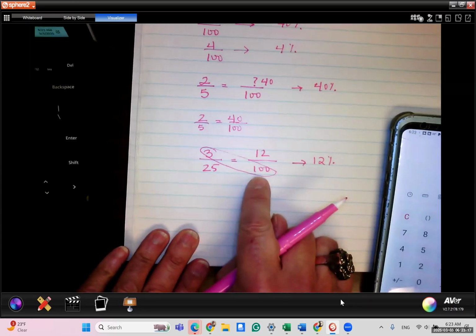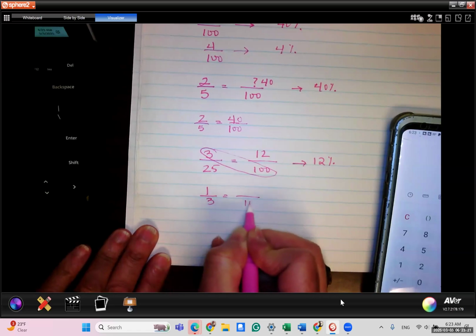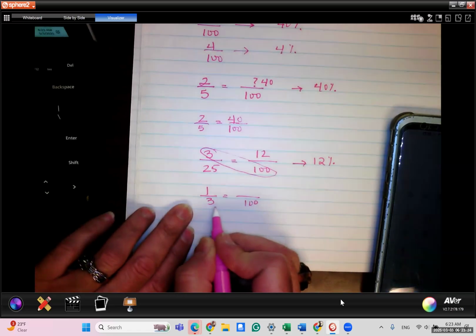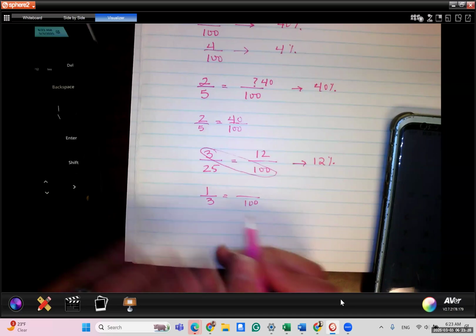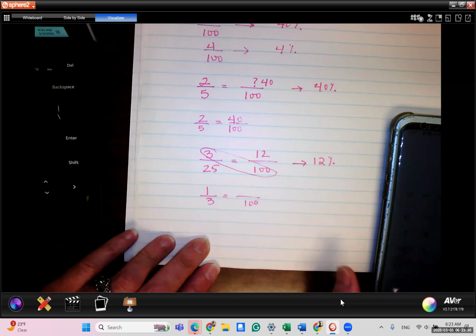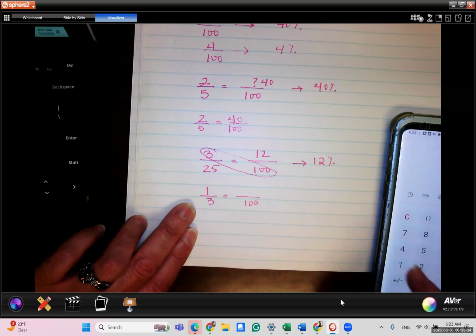You can change this into 100, but let's say you had 1/3. There is no number that you multiply 3 by that can get you to 100. 3 doesn't convert to 100. And if you try to do the cross multiplication, 1 times 100 is 100, and divided by 3, you will get a decimal.